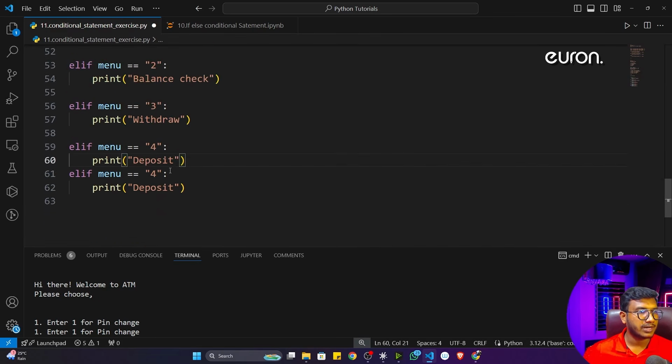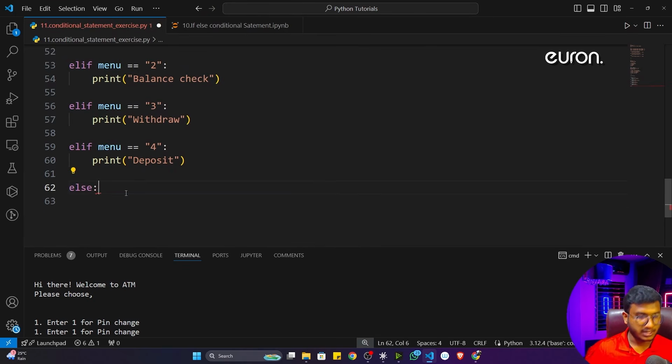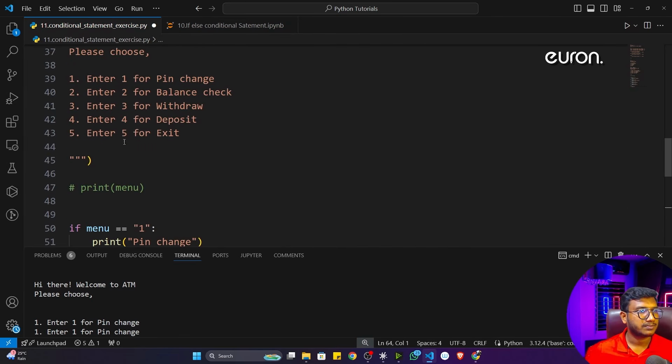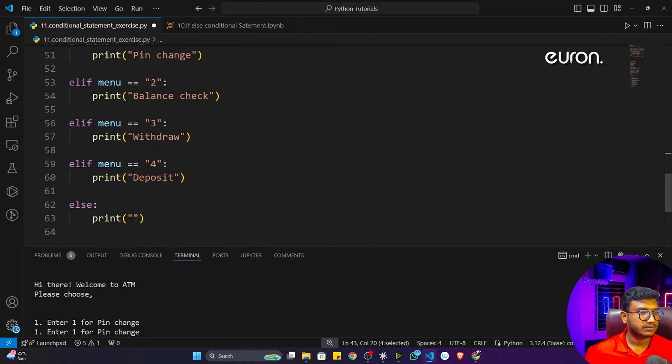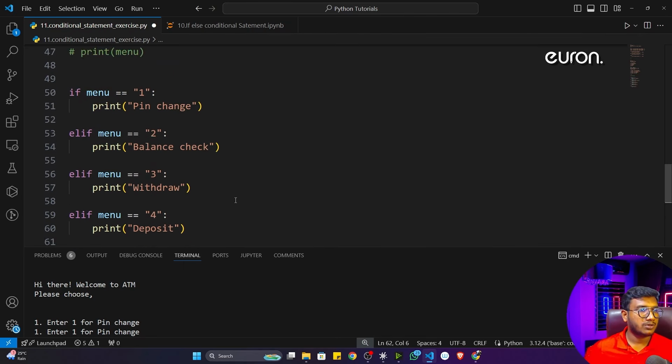See, this is the last one, so I don't need to take the elif again. So I can simply use the else operation. Else print exit. Okay, so my program is ready.